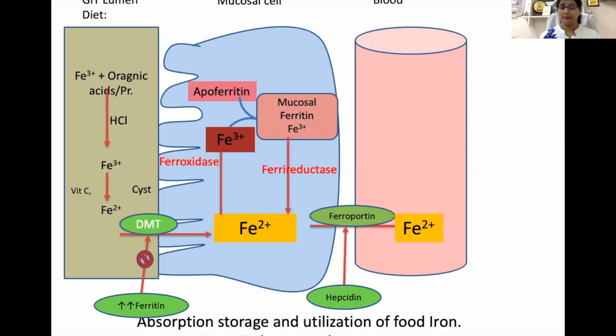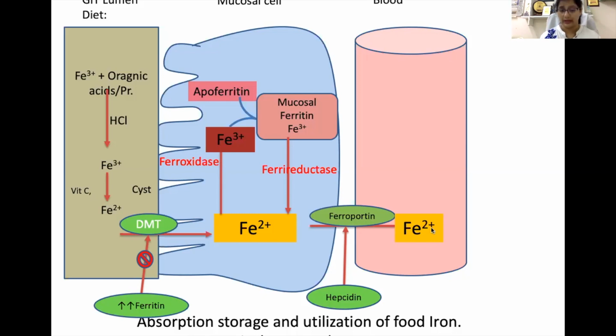So this hepcidin molecule is always present and synthesized by the liver, and this has a negative effect on the concentration of ferroportin. So hepcidin always inhibits ferroportin, and thereby it regulates the absorption of iron from the mucosal